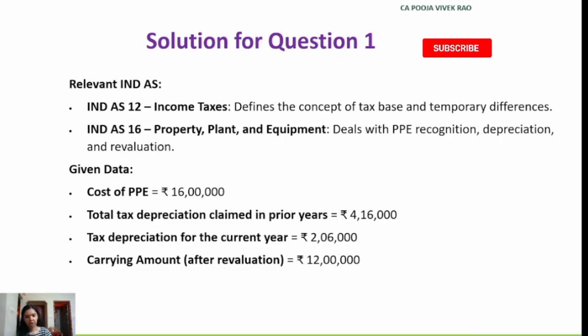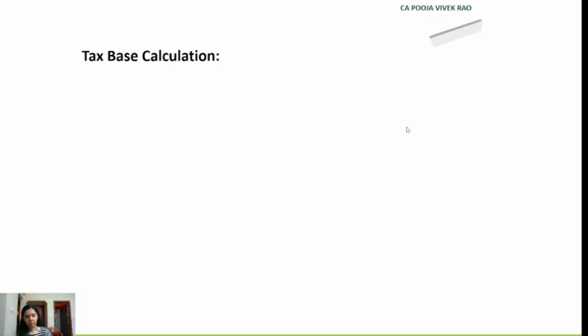Here the question is to calculate the tax base of the PPE. Tax base of an asset is equal to cost minus total tax depreciation claimed.